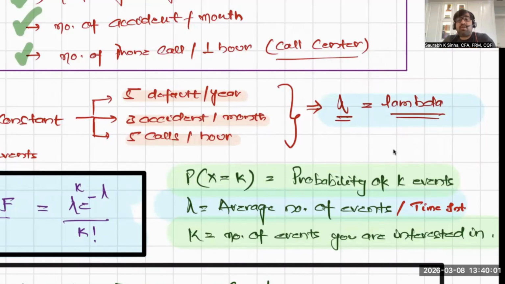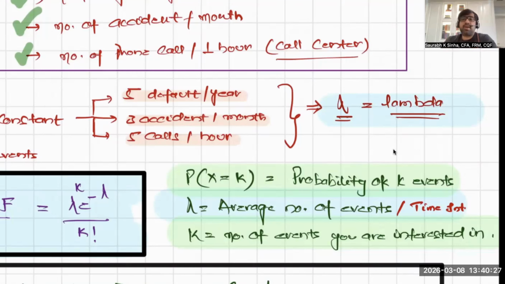The average rate of occurrence of the event should be known, otherwise you will not be able to use Poisson distribution. And what is this lambda? This lambda is your mean, your expected value, your average value. All refer to the same concept, different terminology.